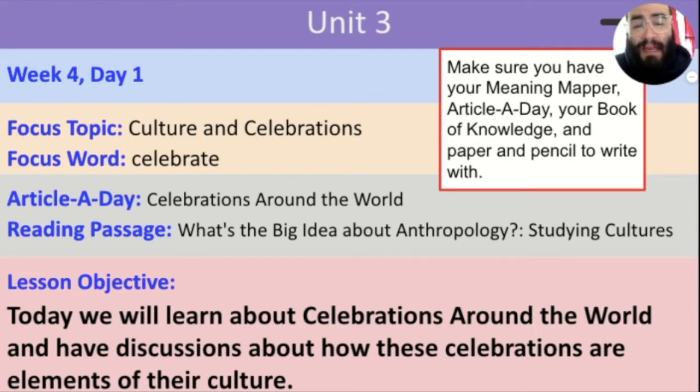Make sure you have your meaning mapper, article a day, your book of knowledge, and paper and pencil to write with. Today we will learn about celebrations around the world and have discussions about how these celebrations are elements of their culture. Let's get started.